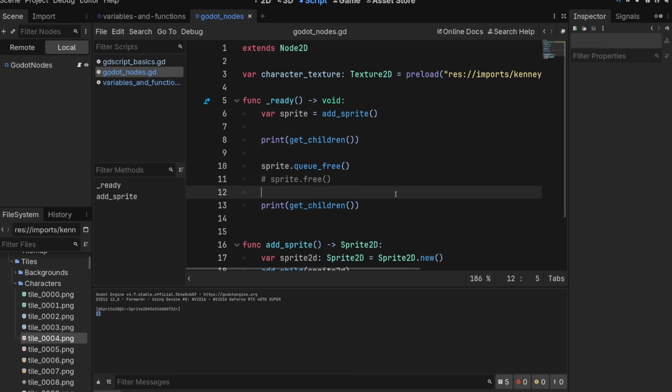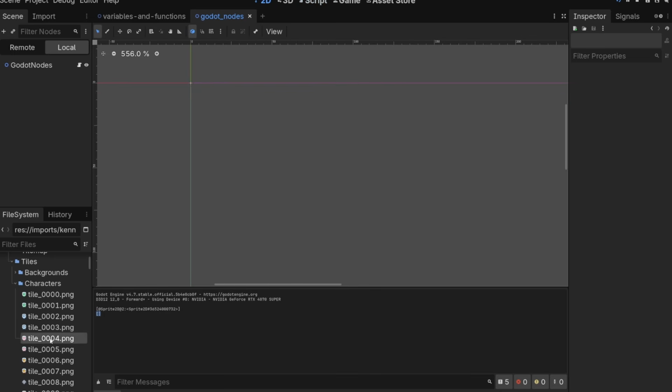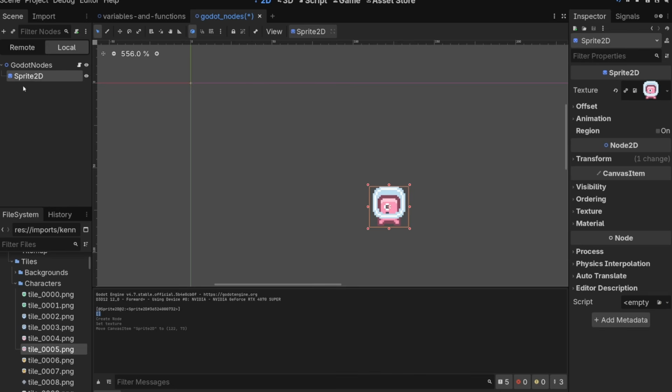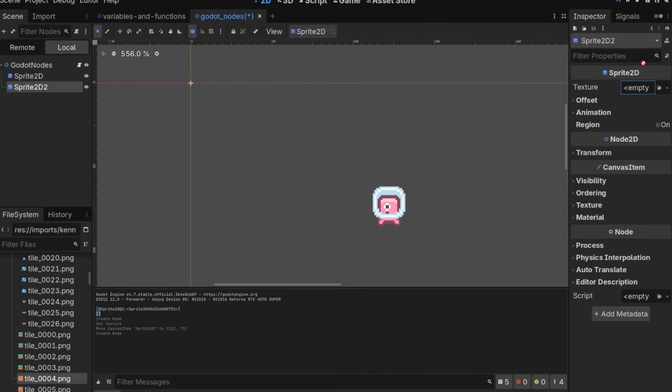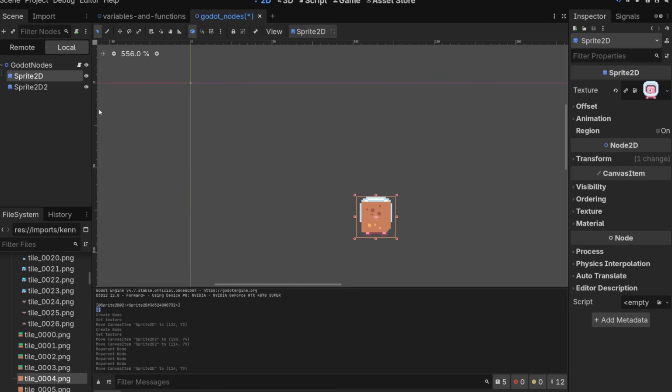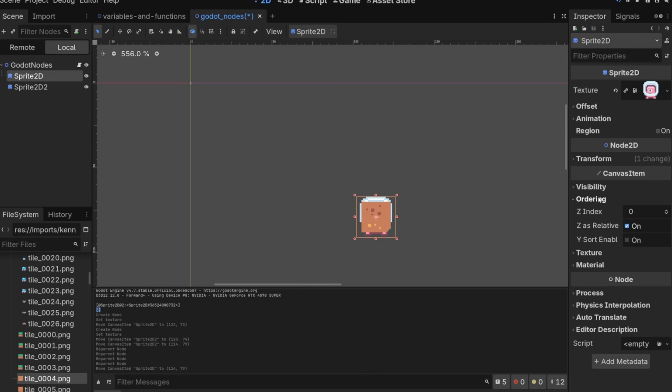While we're dealing with sprites, we should talk about z-index. If we go to our 2D world here, and we add 2 sprites, we'll add one that's this guy, and then we'll move him around, and then we'll add a new sprite, and we'll make it a ground tile. You'll notice that they render in the order that they are in the hierarchy, and you might not always want that. Maybe you want your characters to always be above the background ground. One thing you do for that is change the z-index. So go to the sprite you want to change, go to ordering in the inspector, or in code, it's just .z-index. And then we just put z-index to be higher than the default 0.